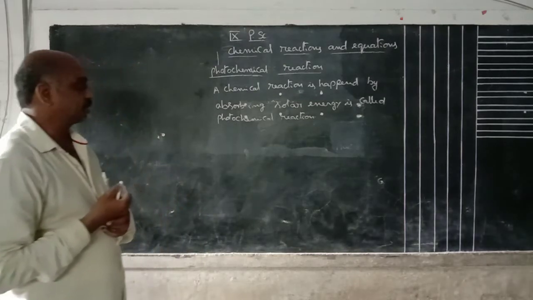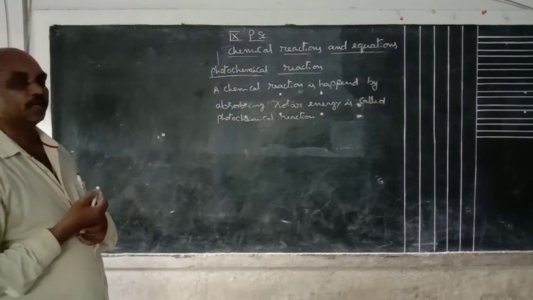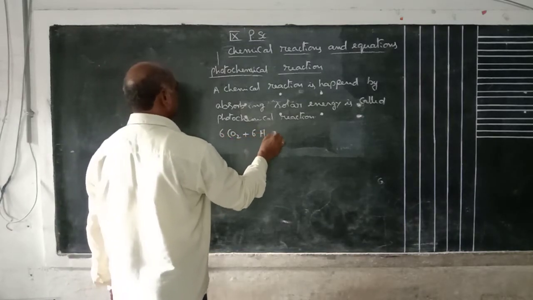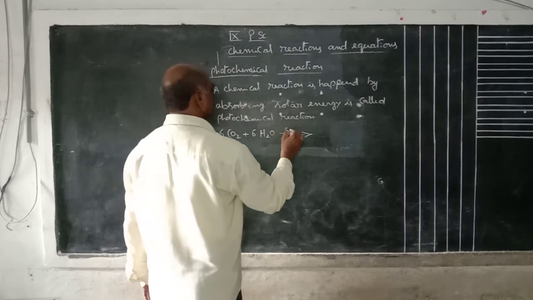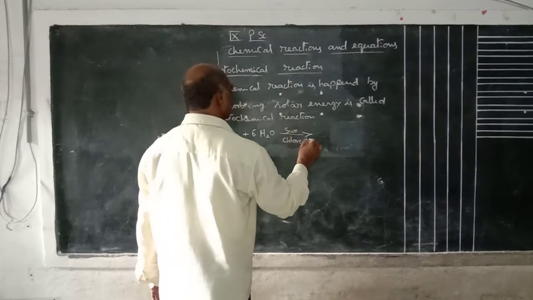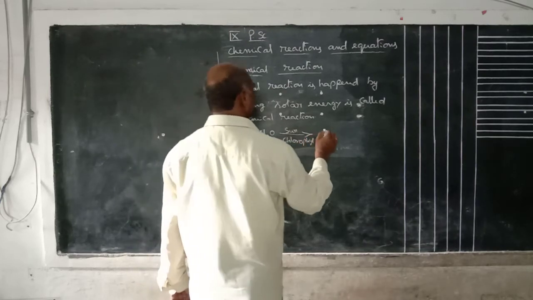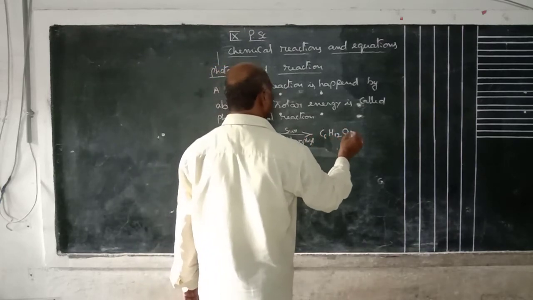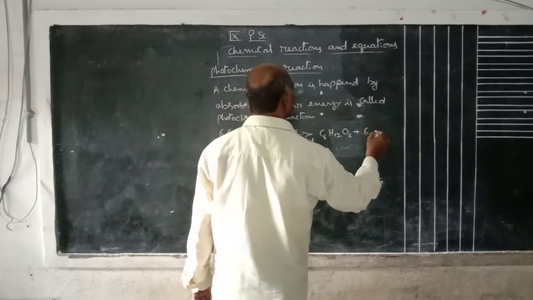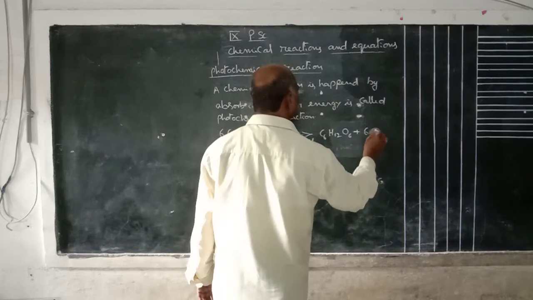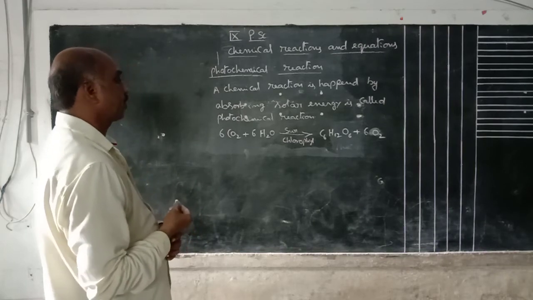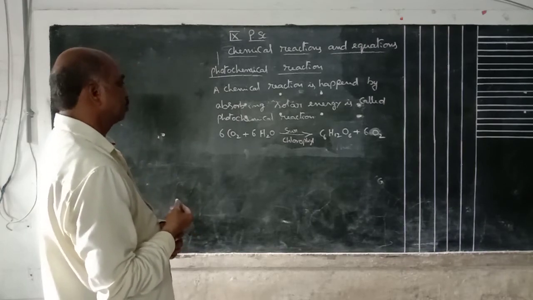A chemical reaction is completed or happens by absorbing solar energy. For example, 6CO2 plus 6H2O gives rise to, in presence of solar energy and chlorophyll, C6H12O6 plus 6O2.